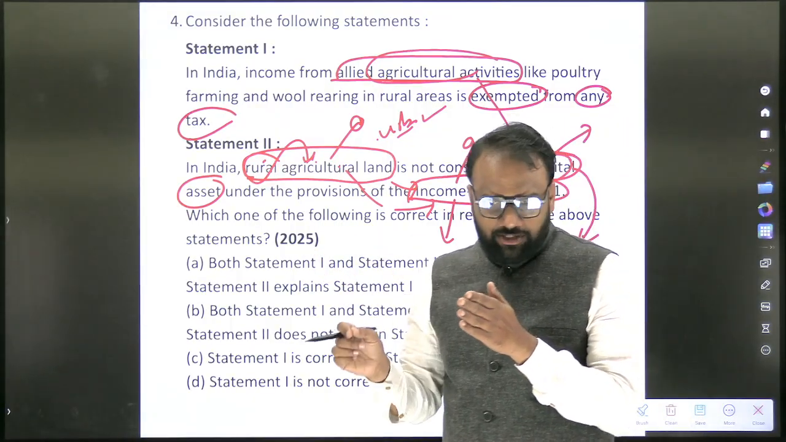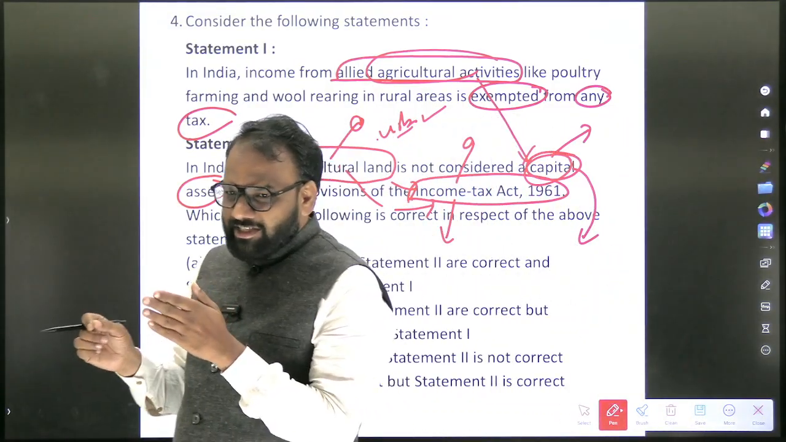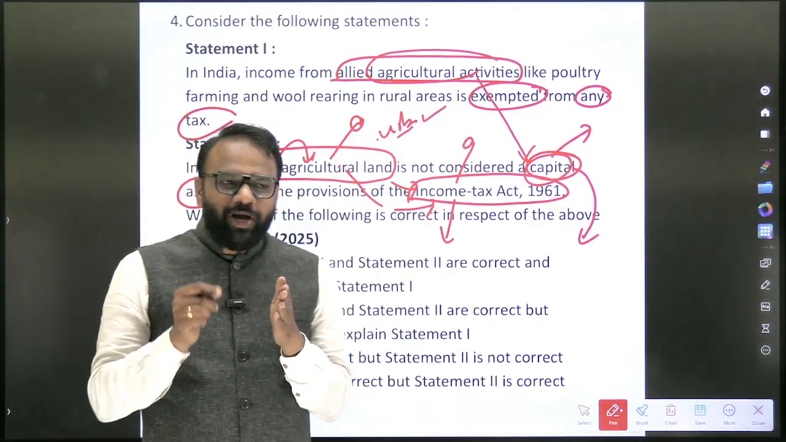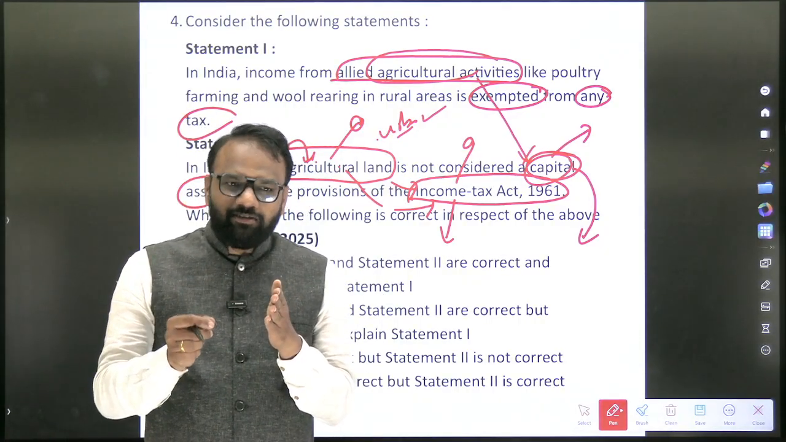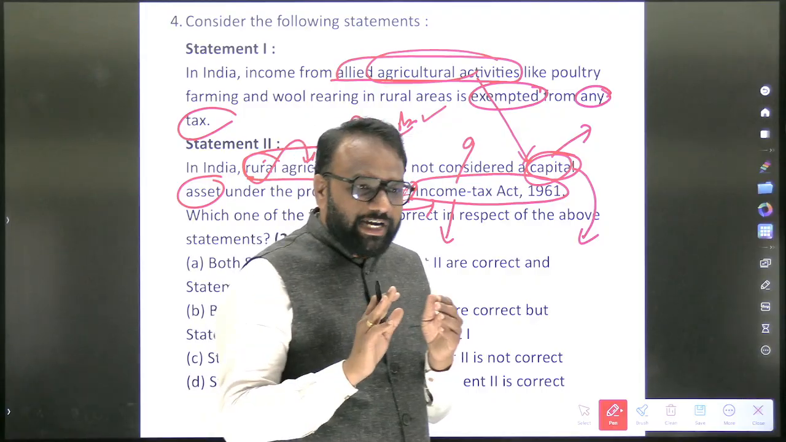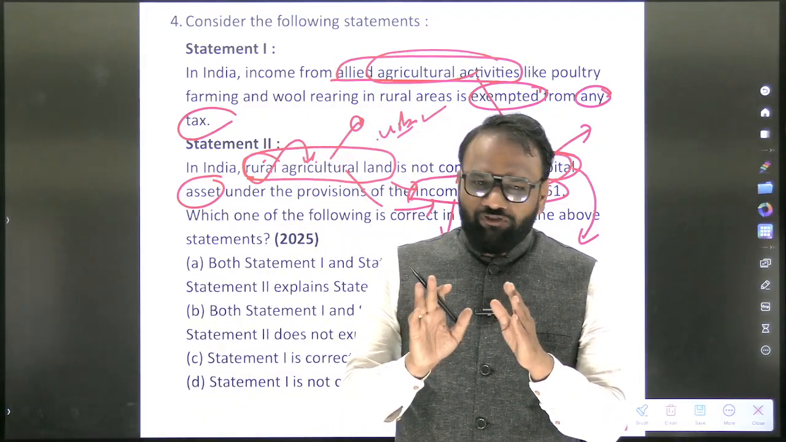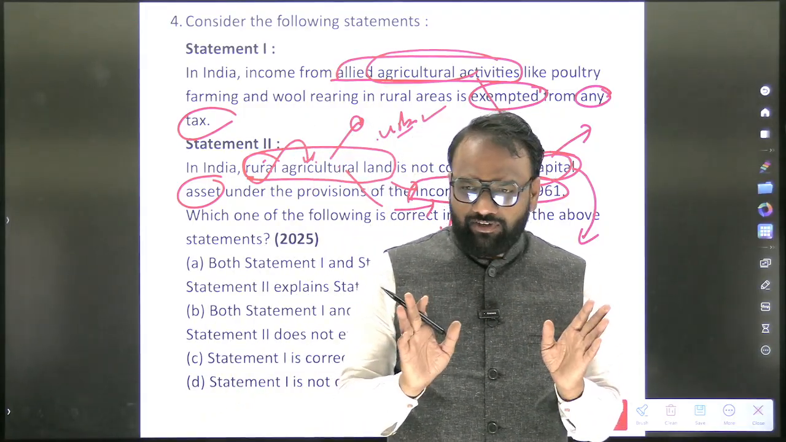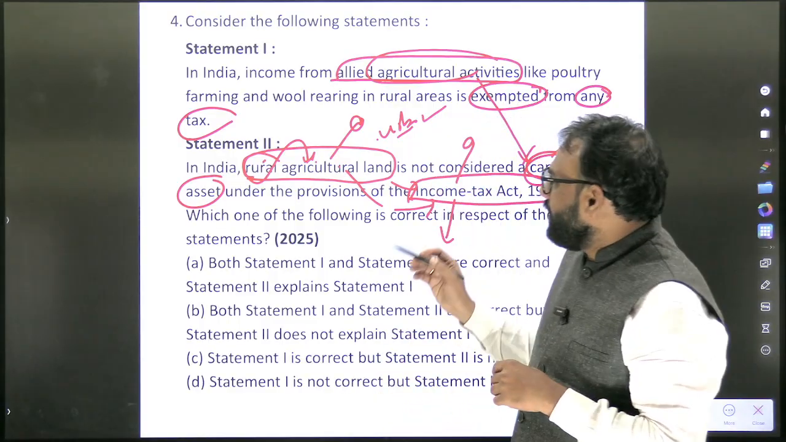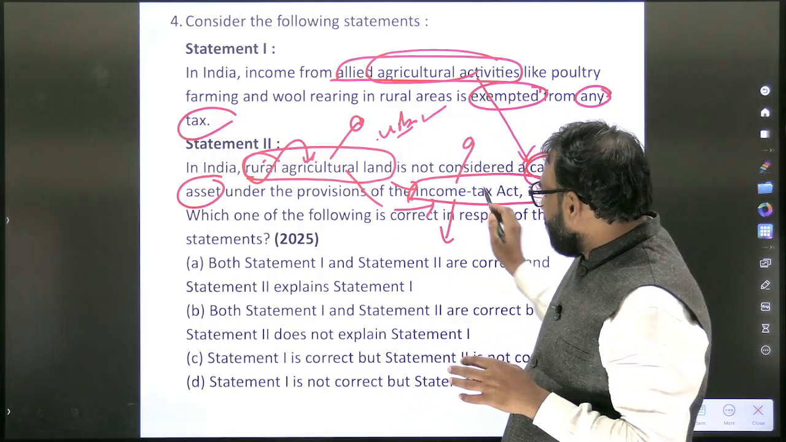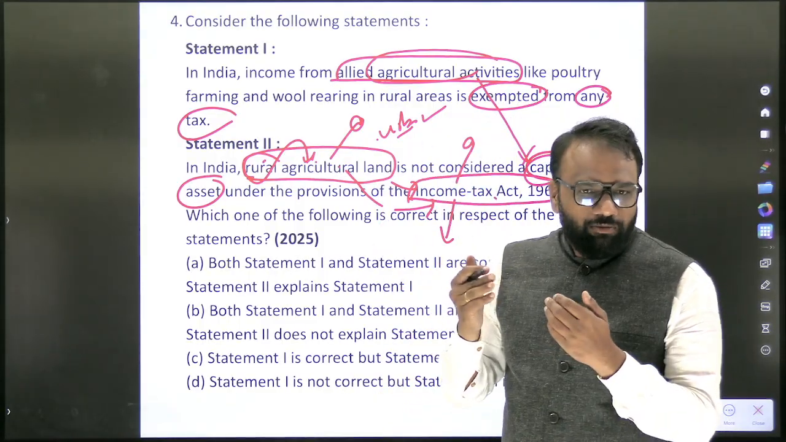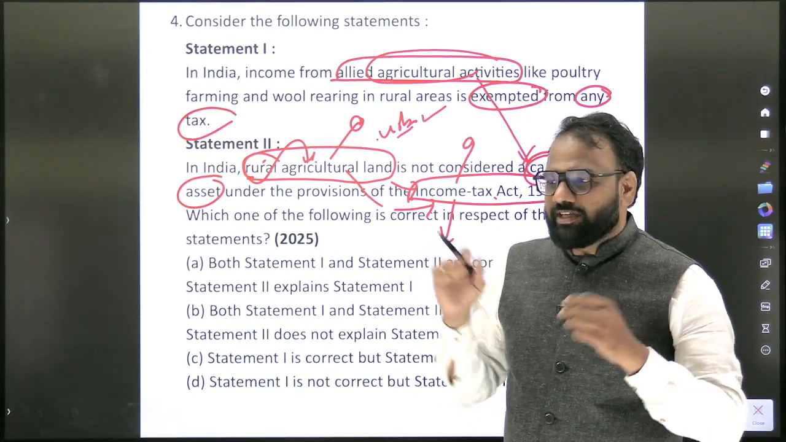Agriculture falls under which list? State list, right? So when it comes to the state list, who has the power to levy the tax? State government. So the state government, if it wants, can levy tax on agriculture as well. But from the Income Tax Act, agriculture is what? Exempted. From the Income Tax Act, agriculture is exempted.